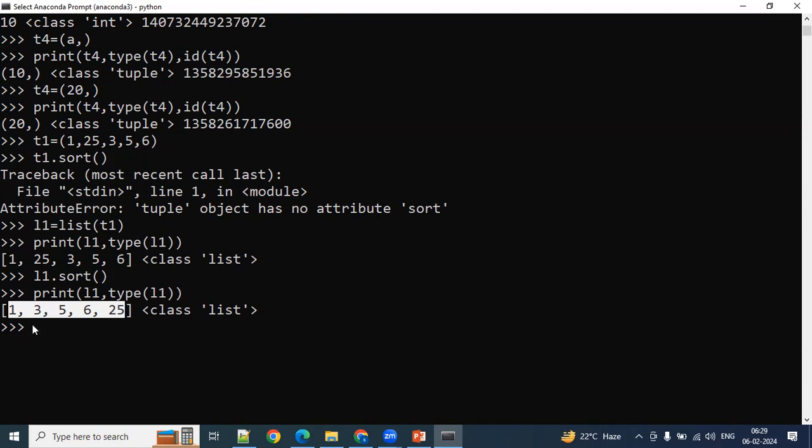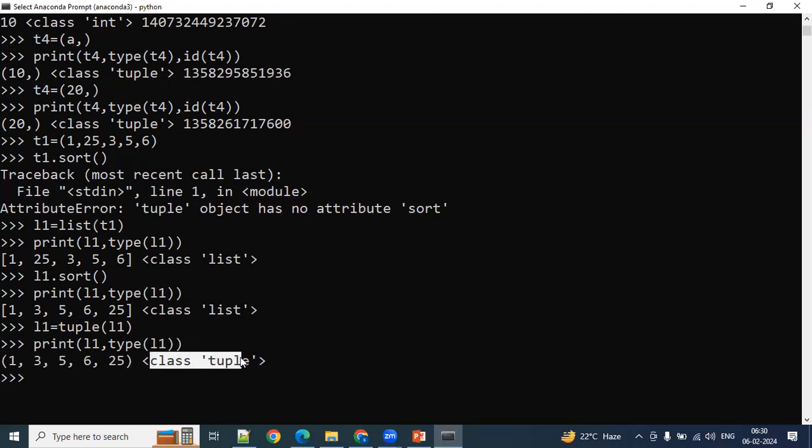After that, I wanted to convert it back to the tuple. How do you convert that? T1 equal to tuple of L1. I assigned L1, my bad, but anyway you understood. So print T1 and type of T1. See, it has converted into tuple format and it has sorted the data.